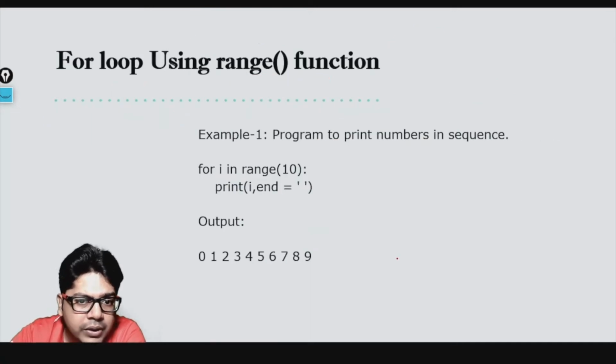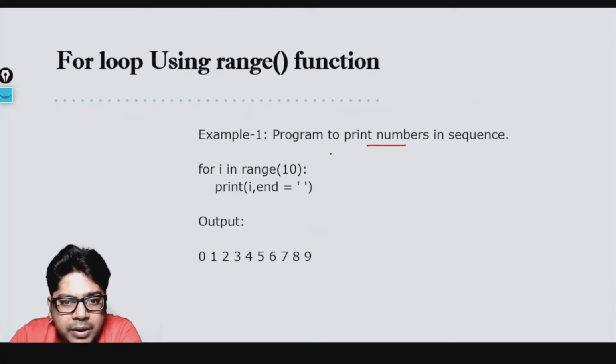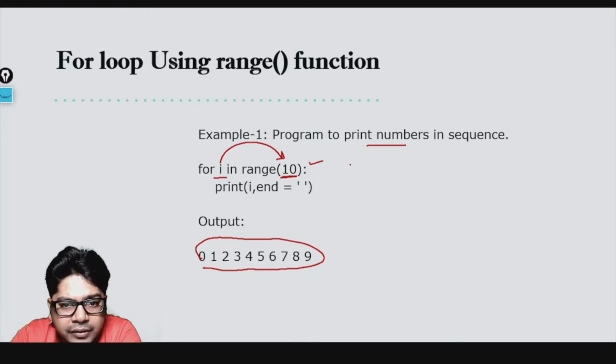How do you do that? You see here, a program to print the numbers in sequence. When you write for i in range 10, it prints the numbers 0 1 2 3 4 5 6 7 8 9. It is not including 10. And i is going through all the values from 0 to 9. Here you did not specify where you want to start from. You specified only where it is ending, and it included all the numbers just before this, like 10 minus 1. So till 9 it included all the numbers.